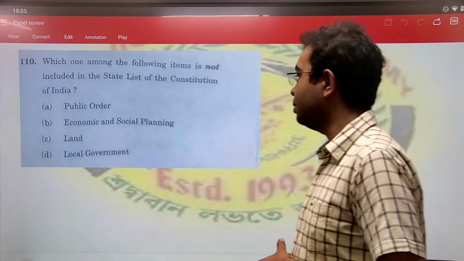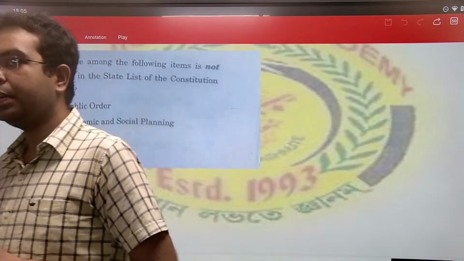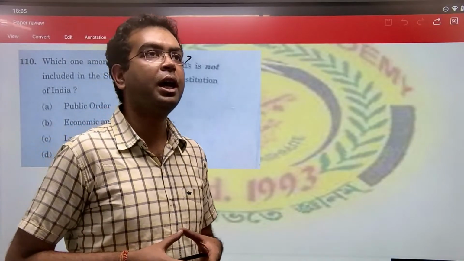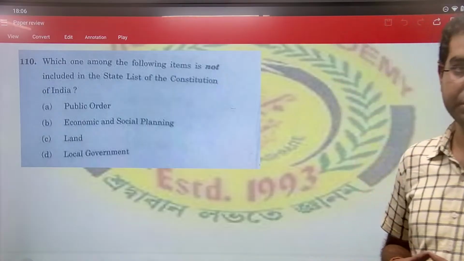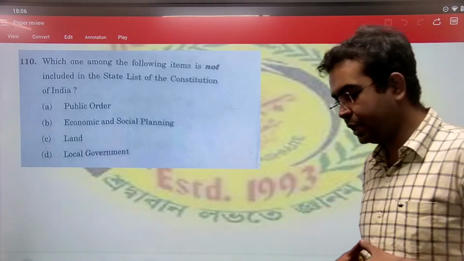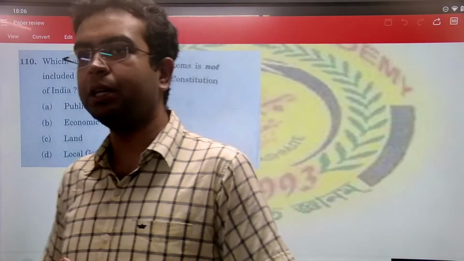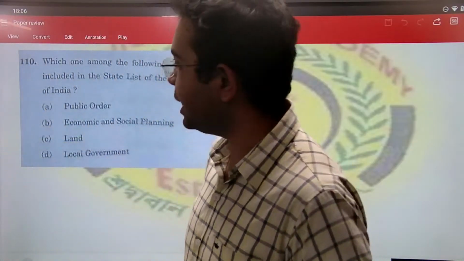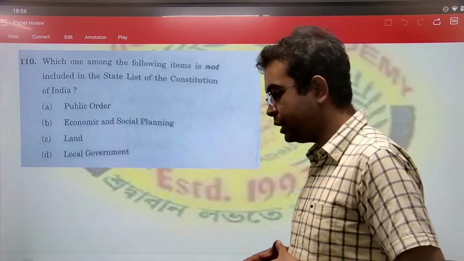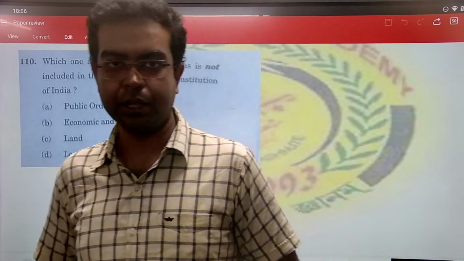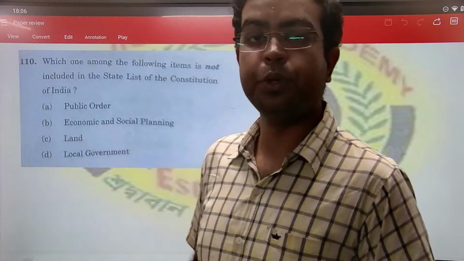If you look at economic and social planning, an important component of economic planning is the budget. The budget is something the central government makes at the union level, and the state government also makes at its own level. You see, every year states also have their state budget and the central government also has the union budget.